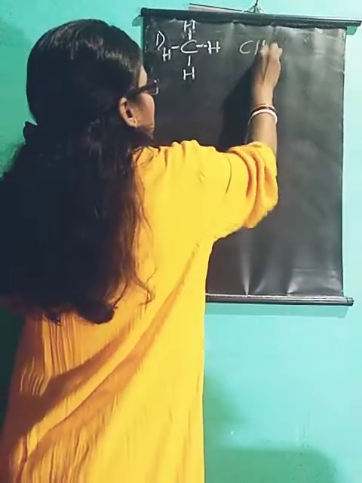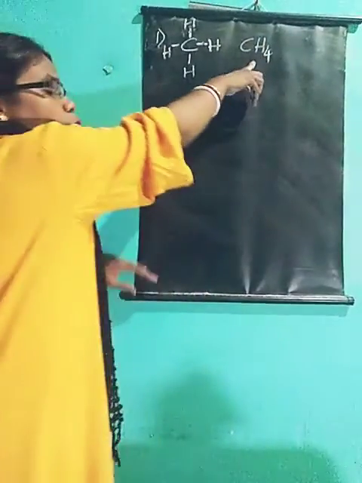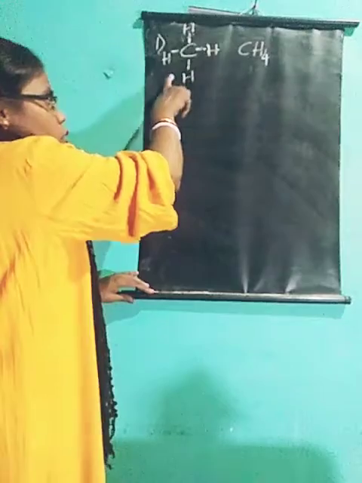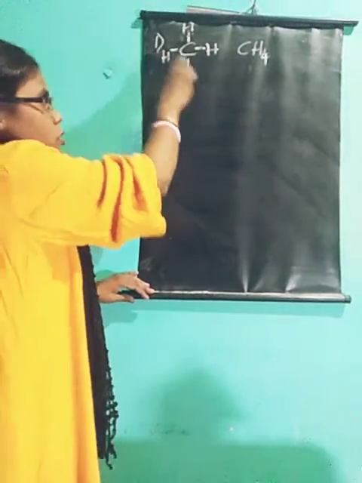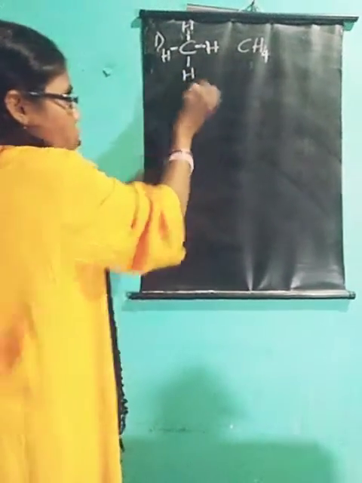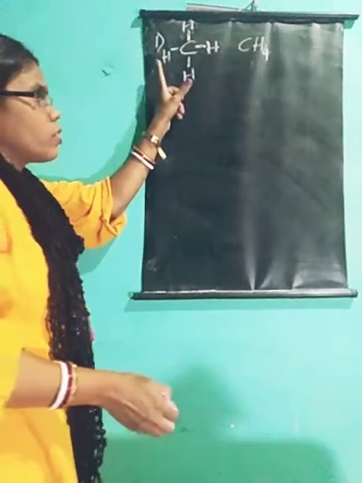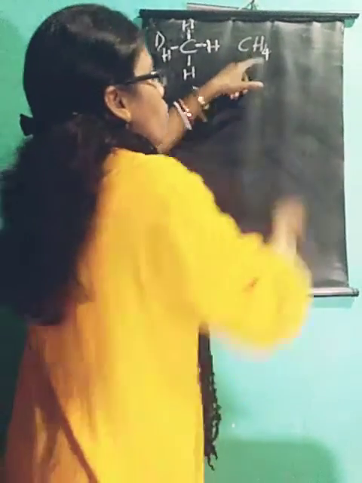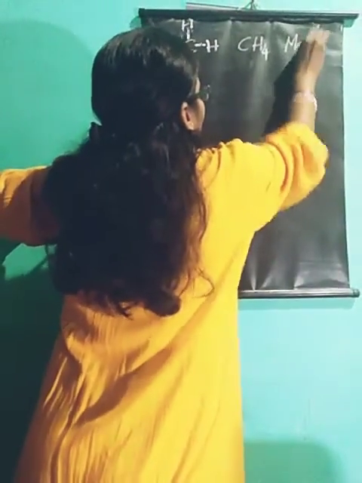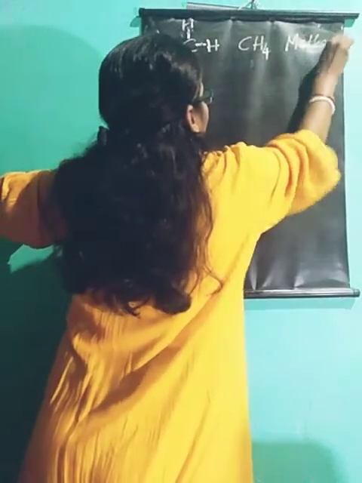So the molecular formula is CH4. The structural formula is in this way. The structure of the methane molecule is this, and this is the molecular formula. The name of this is methane.